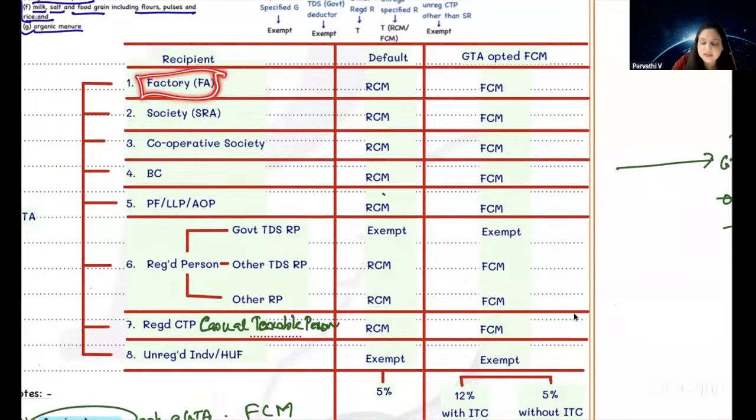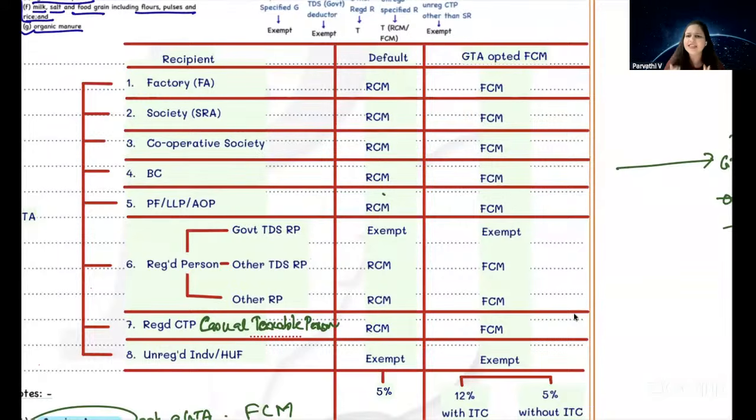A factory registered under the Factories Act, a society registered under the Societies Registration Act, a cooperative society, body corporate, partnership firm, LLP, AOP, registered person, or a registered CTP. In all these cases, if the recipient is a specified recipient, RCM is applicable. If GTA wants, he can opt for FCM. In that case, all these RCM will become FCM.